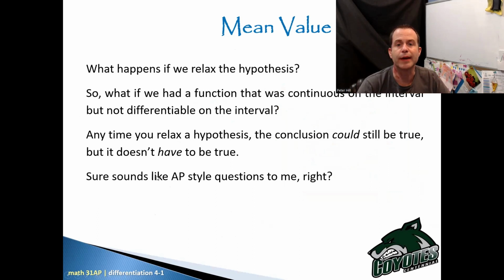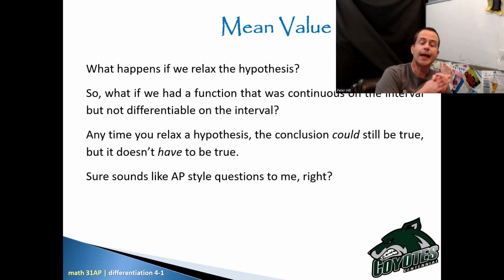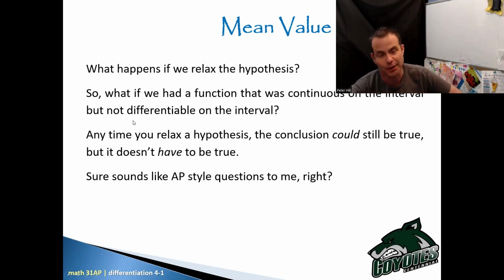Awesome. Okay, now what happens if we relax the hypothesis? We're just going to look at some different situations here. What if we had a function that was continuous on the interval, but not differentiable on the interval? Remember, we said both had to happen. It had to be continuous and differentiable. Anytime you relax a hypothesis, the conclusion could still be true, but it doesn't have to be true anymore. The MVT only guarantees it if it's both continuous and differentiable. This sounds very much like an AP style question to me.